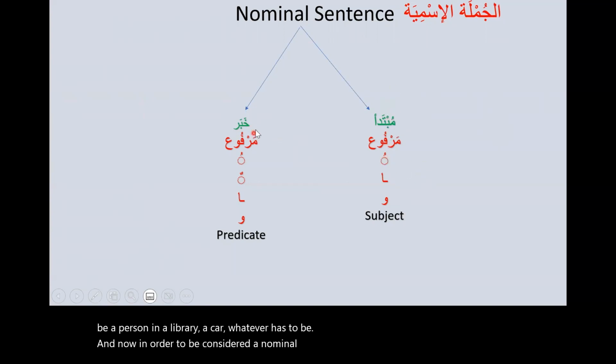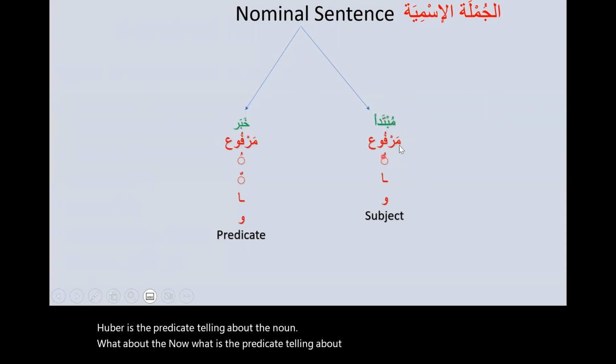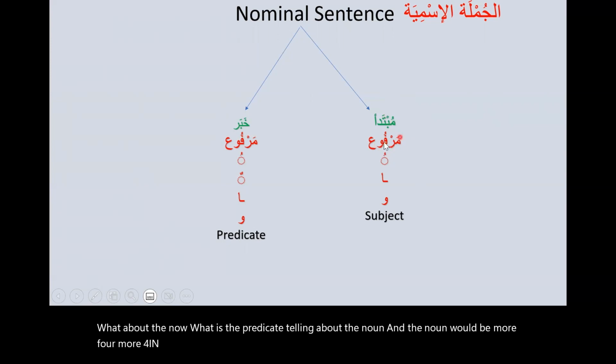And the predicate, khabar, is the predicate telling about the noun. What is the predicate telling about the noun? And the noun would be marfu'. Marfu' in Arabic means the nominative case.